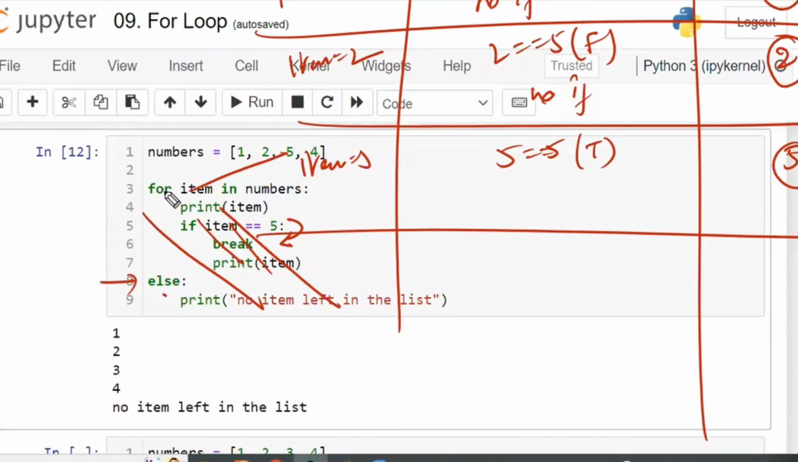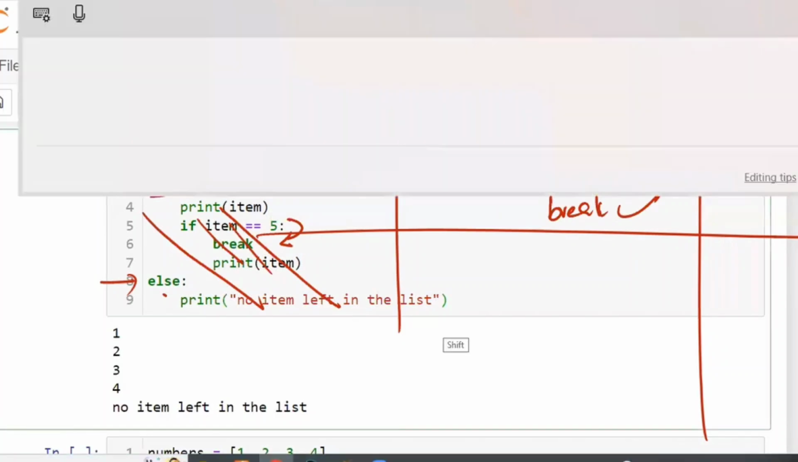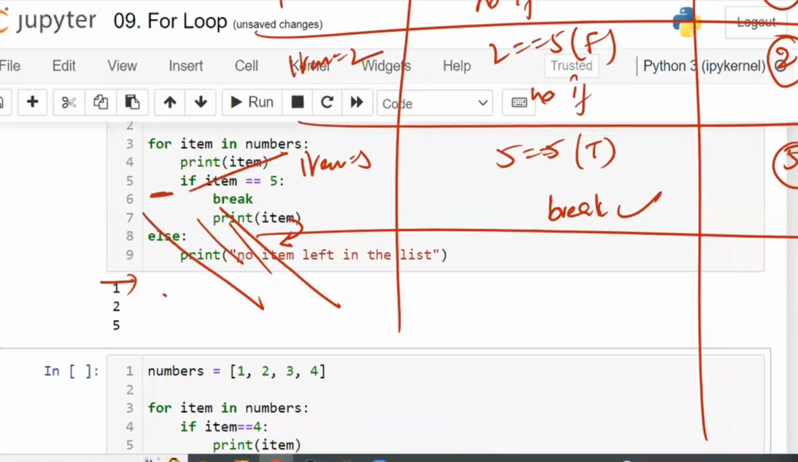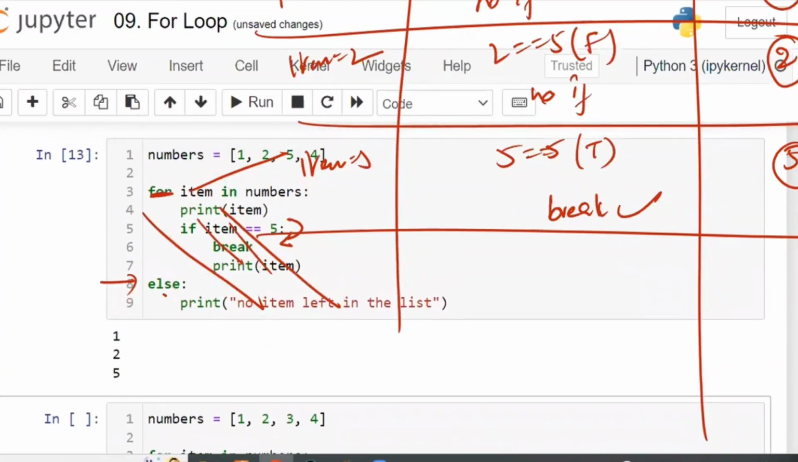Now else. Is else related to the for block or the if block? For block. For-else. So the break was already executed here. Since the break was executed and you have come out of the for block in between, without completing the entire loop, this one also will not be printed. The else part will not be executed. Now what is the output? 1, 2, 5. This is the output. So this is the code and this is the explanation for the code.